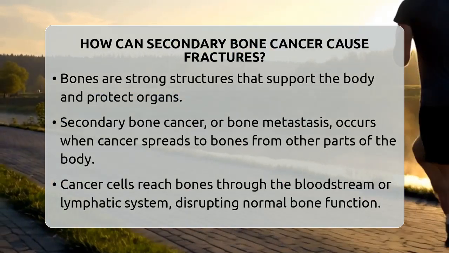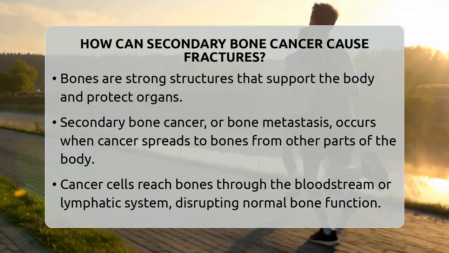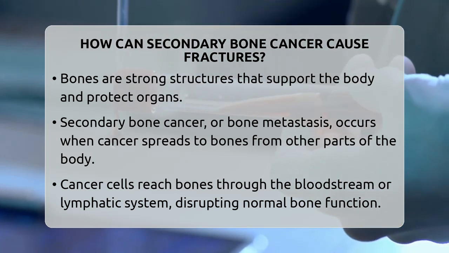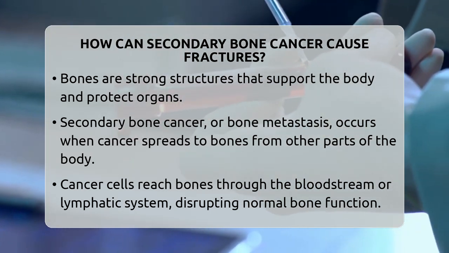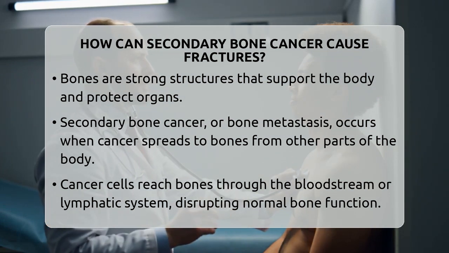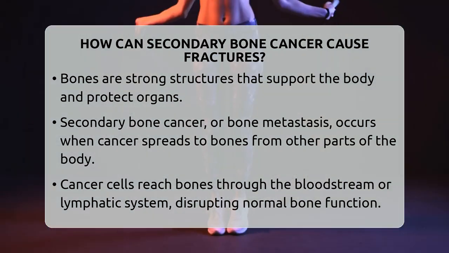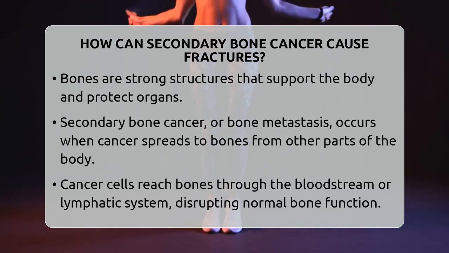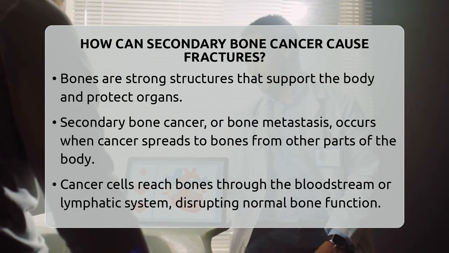How can secondary bone cancer cause fractures? Imagine your bones as strong, supportive structures that hold you up and protect your organs. When cancer spreads to these bones from elsewhere in the body, it can weaken them in ways that make fractures more likely, even without a serious injury. This process is called secondary bone cancer or bone metastasis.